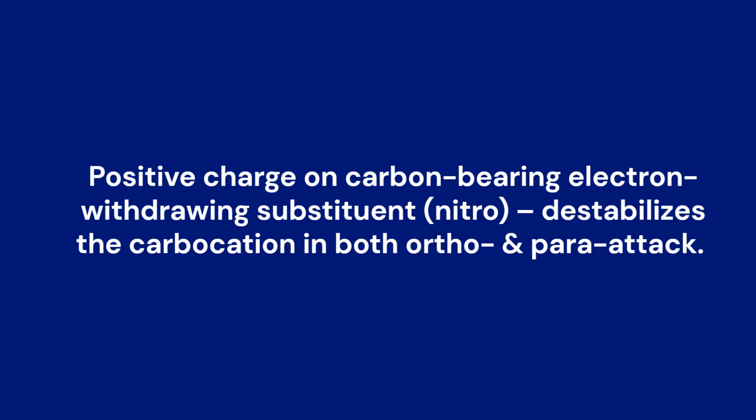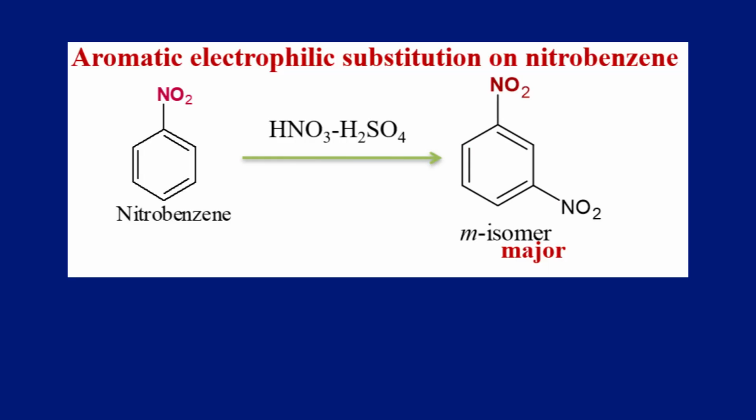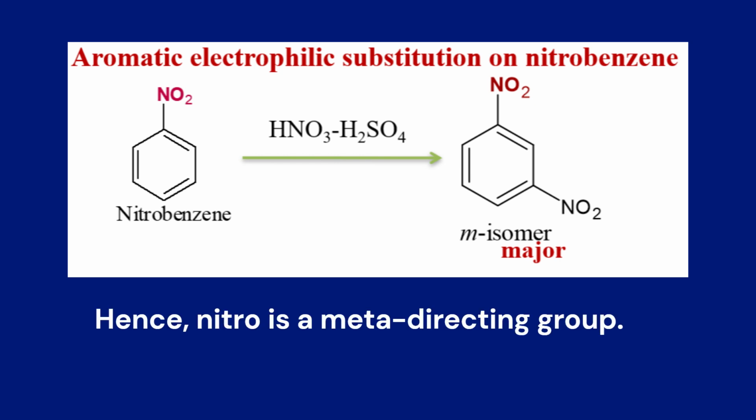Due to the presence of the electron withdrawing nitro group, this further intensifies the positive charge on the ring carbons. This destabilizes the cation in both ortho and para attacks. Only the meta position avoids direct interaction with the electron withdrawing group. Hence, meta product is formed in 100% yield. So, the nitro group is considered to be a meta directing group.